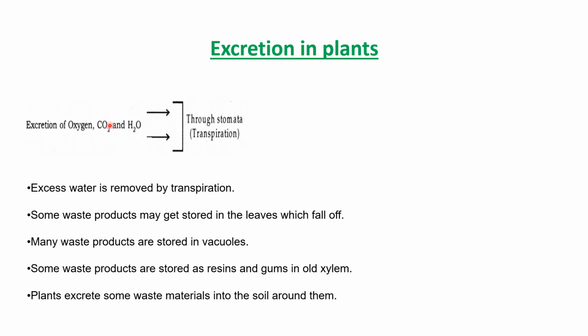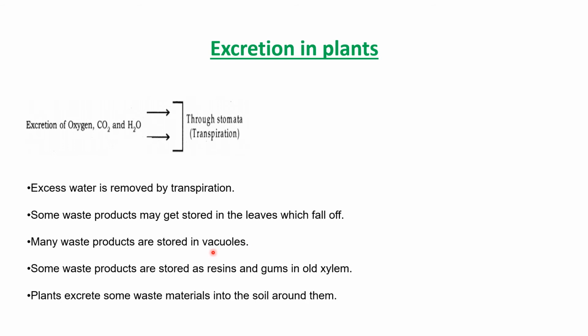And this carbon dioxide can be recycled by plants. And water is important. Excess water is removed by transpiration. This water is important for the environment to cool down, and even for plants to get cool. Then some waste products get stored in leaves, and these leaves fall off. Many waste products are stored in vacuoles, and these vacuoles are important for the turgidity of plants.